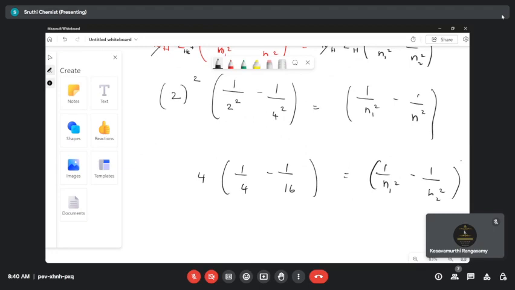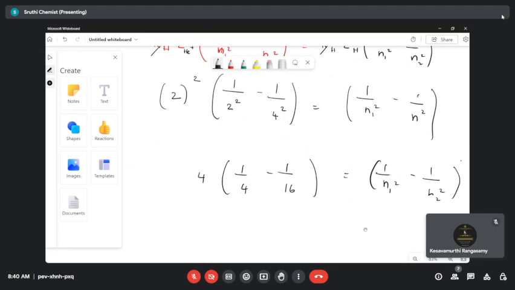So from this, how can we calculate the values of N1 and N2? Yes, just by taking the reciprocal and cross multiplying, you will get the answer.